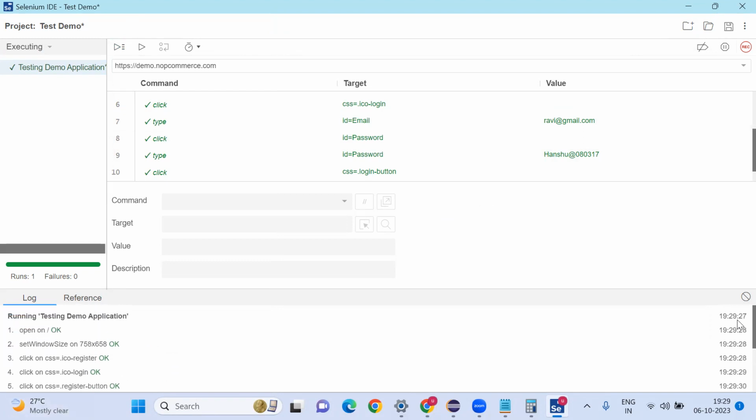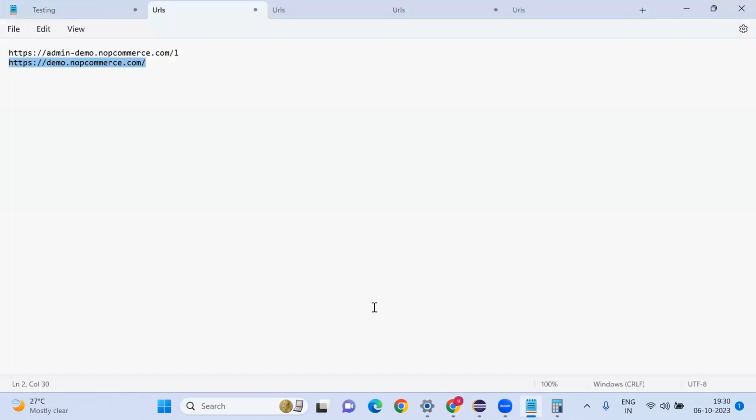But nowadays, no one is using this. But still, some people will ask you what is Selenium IDE, and you need to answer, right? That's why I'm showing. It is just a record and playback tool. This is the initial version they released into the market. You can close this if you don't want to automate.